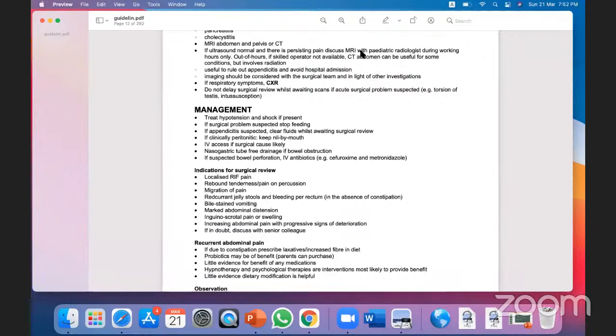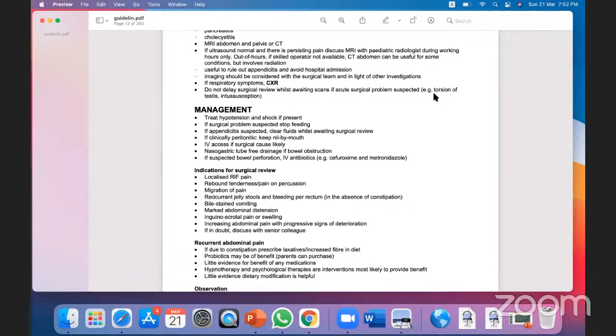Okay, suppose you are given investigations like x-ray, ultrasound, but the child is in shock, or has torsion of the testis, intussusception, so you cannot delay the referral for investigation. You will do the investigation side by side, you have to refer the child to the surgeon. Okay.